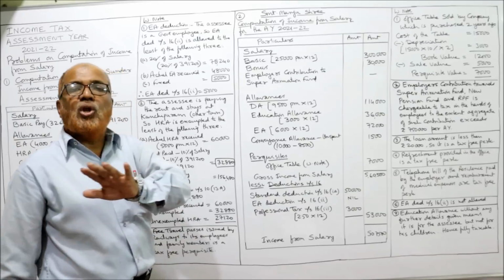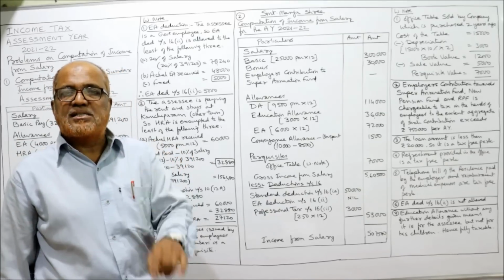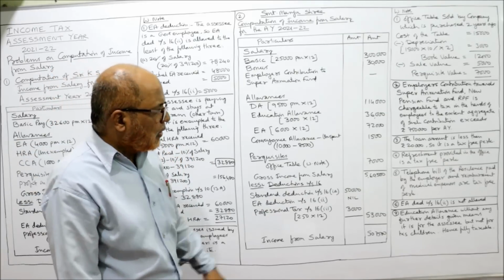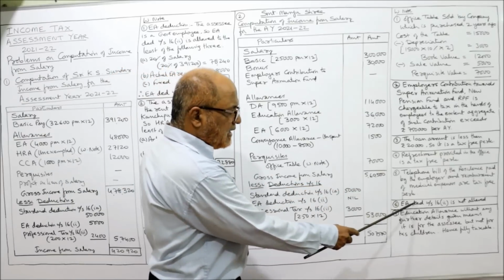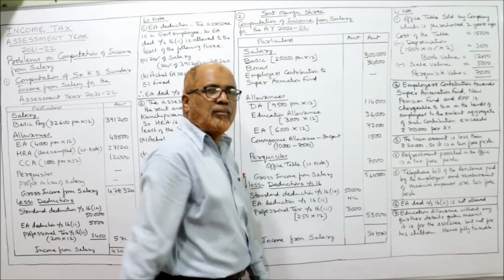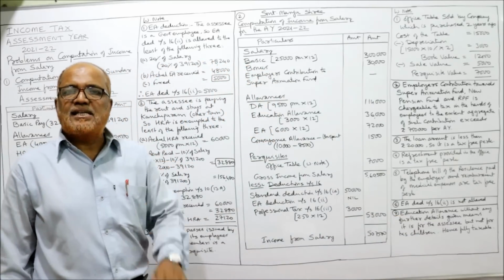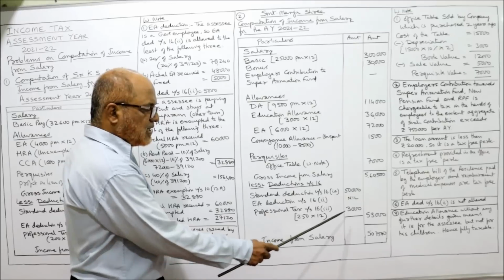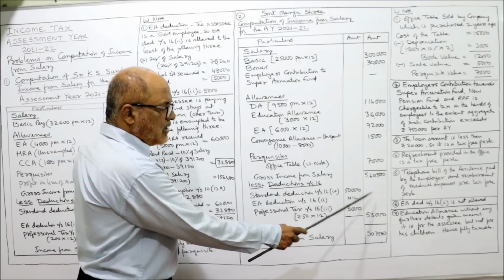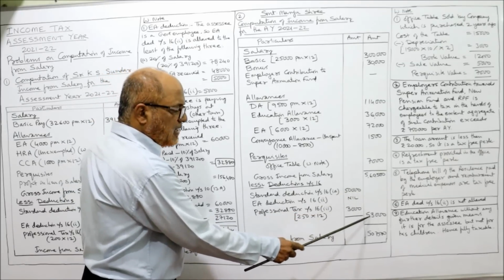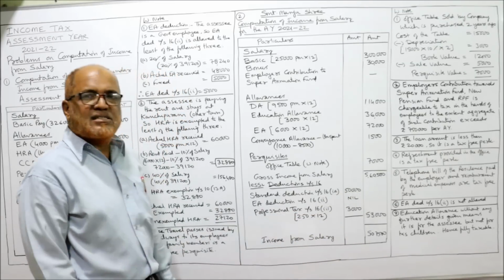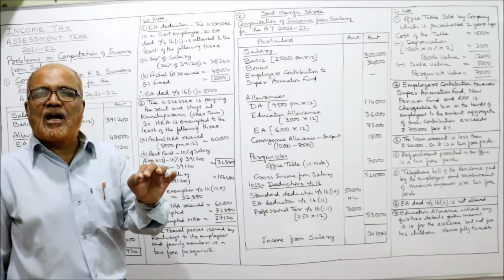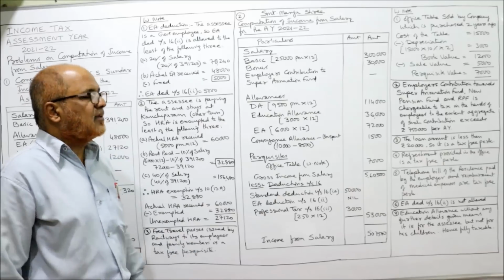EA deduction is not allowed because the assessee is a non-government employee. Here I have written that EA deduction under section 16(2) is not allowed because the assessee is a non-government employee. Then professional tax 3,000. Take the total, 53,000. Deduct: 5,60,500 minus 53,000 is 5,07,500, the income from salary. That's it.